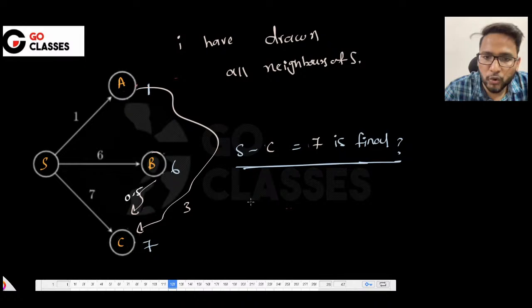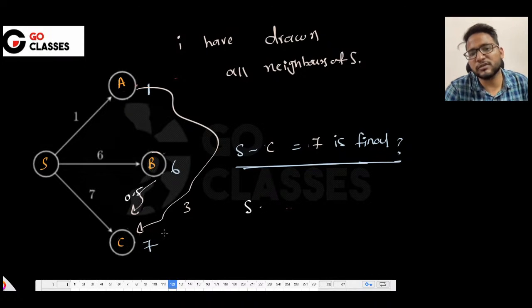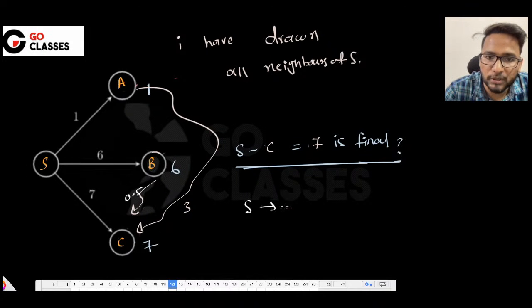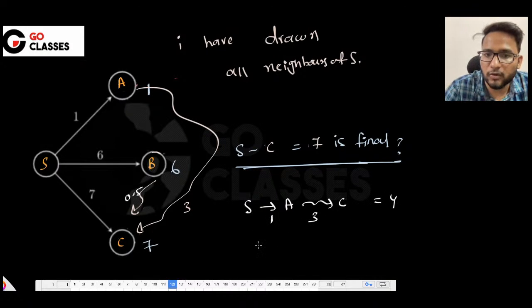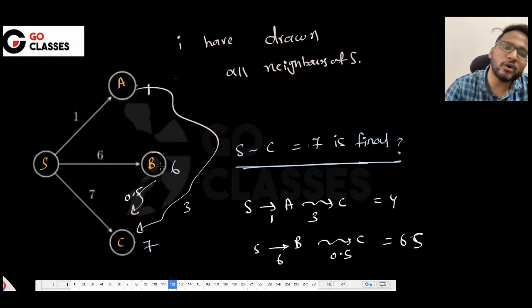Then in future you may find a new path. Currently I have not discovered A, B and C, I have just discovered S. So in future you may come to know that from S to A and then from A to C it is 1, it is 3, so maybe in 4 you can reach. Or maybe in future you can find S to B and then B to C is 0.5 or something. This is 6, then maybe in 6.5 you can reach, right? So basically you cannot guarantee to C also, right?